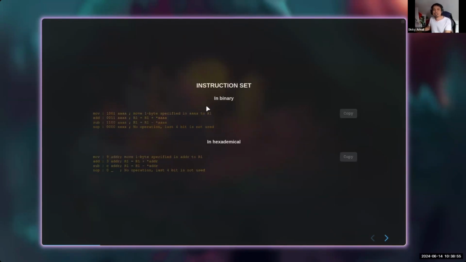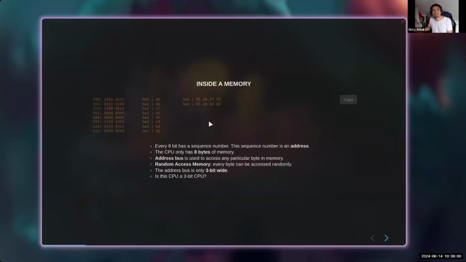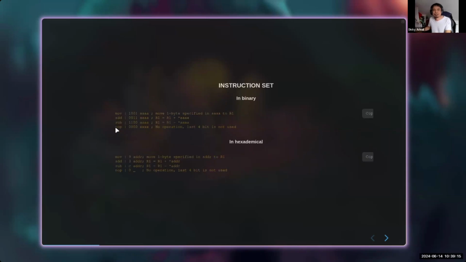Okay, so now we are talking about the instruction set, which gives us a hint that inside a memory there are 2 types. The first type might be an instruction. So this might be instructions, or maybe something else, somewhere else, it should be data, right? So what kind of instruction?